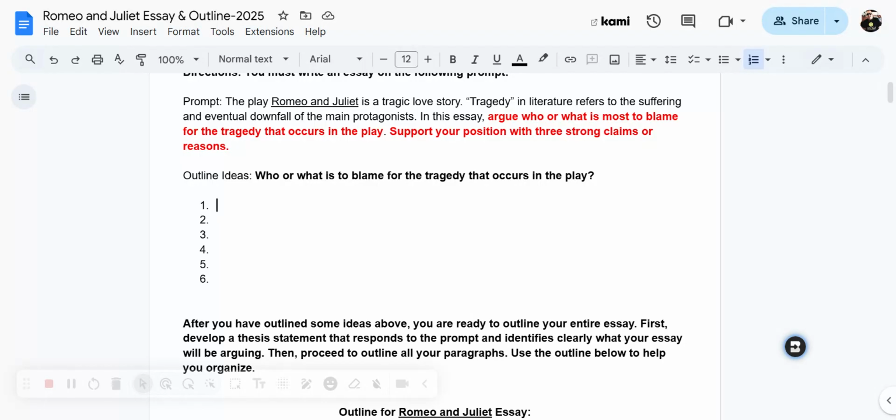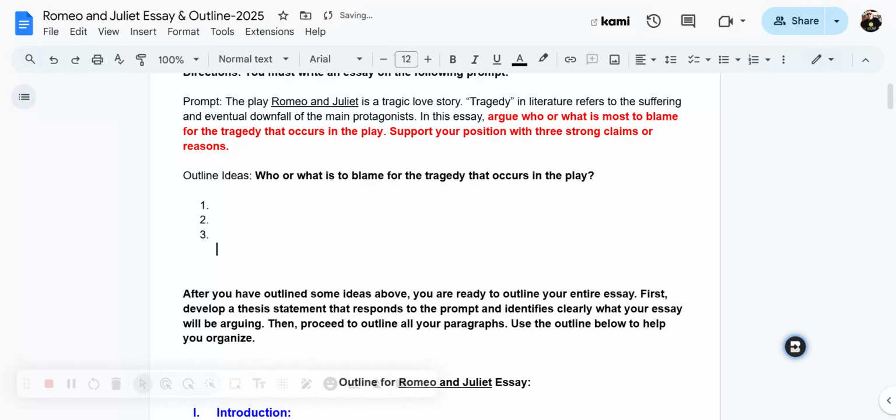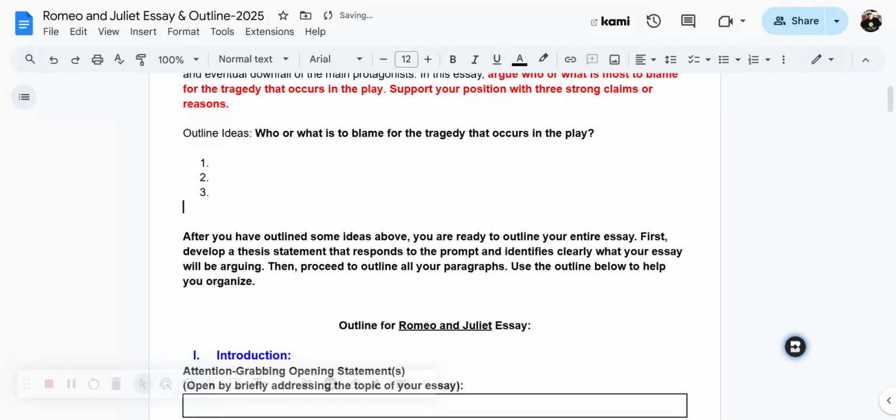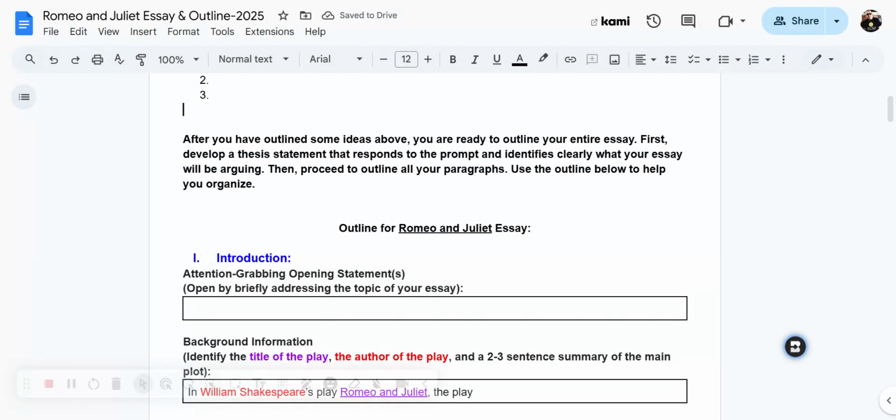All right, if you're back, I'm assuming that you have some ideas outlined, which now you're ready to move to outlining your essay. So I'm just going to delete some things here, clean this up, and I can scroll down. So now it says, after you have outlined some ideas above, you're ready to outline your entire essay. First, develop a thesis statement that responds to the prompt and identifies clearly what your essay will be arguing. Then, proceed to outline all your paragraphs.